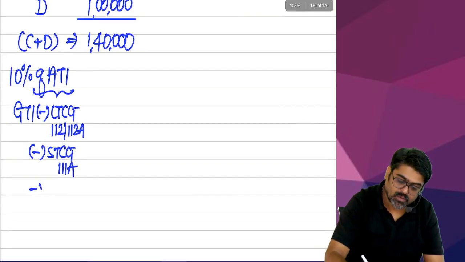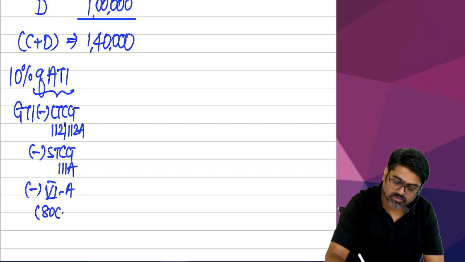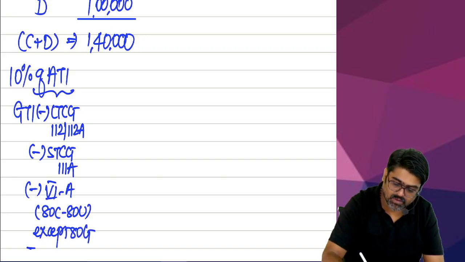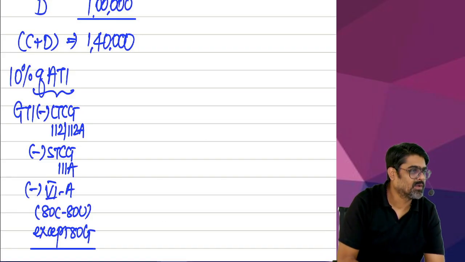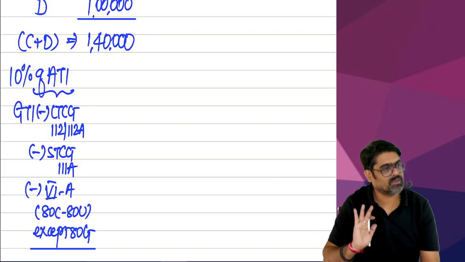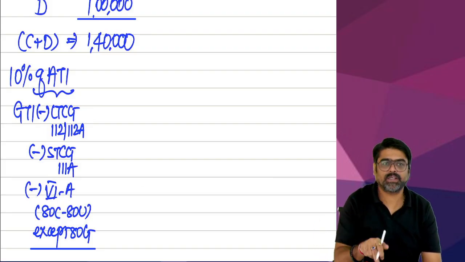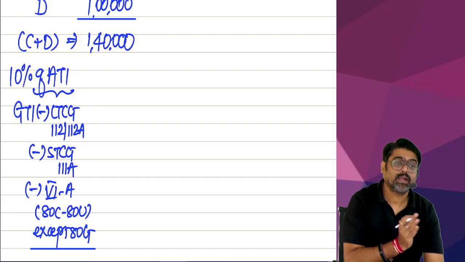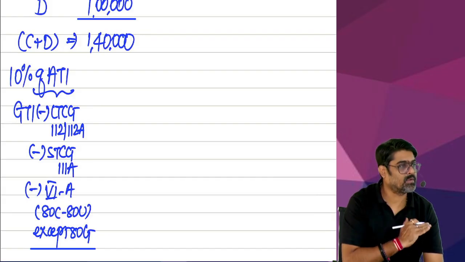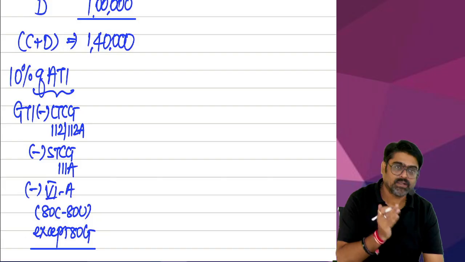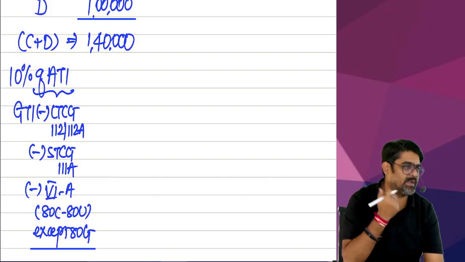And from that you are going to reduce chapter 6A deductions starting from 80C to 80U, except 80G. Why? Because you are calculating 80G only, no? So except 80G, all other deductions you claim. But from your GTI you have to remove LTCG 112A and STCG 111A, because those are not your normal incomes for this year.